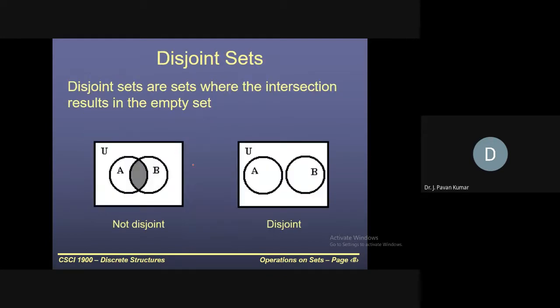Next, from this intersection, we can classify sets as disjoint or not disjoint. If A intersection B is empty, then we say those two sets are disjoint sets. This we have seen already in the previous classes. Yes or no? Disjoint sets. Yes, in the context of what we have seen? Disjoint.